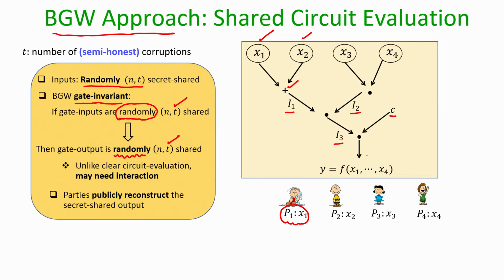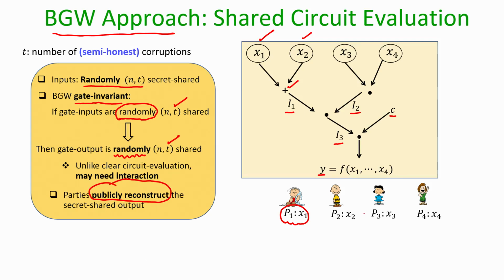So, the parties will ensure that given the shares of I3, they obtain their respective shares of Y. Finally, once all the intermediate values in the circuit have been made available in a secret shared fashion, the parties go and publicly reconstruct the final output value.